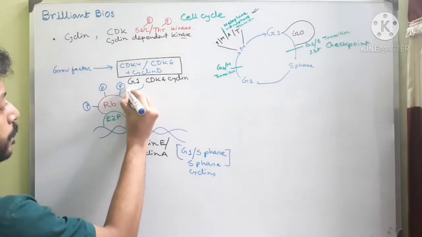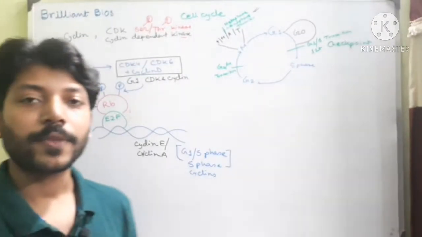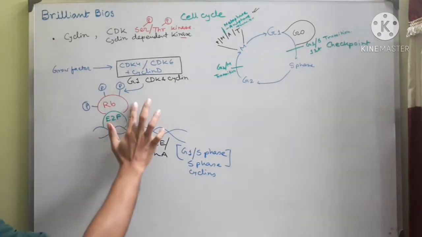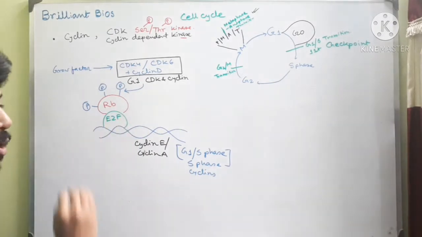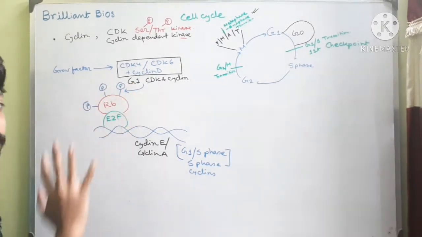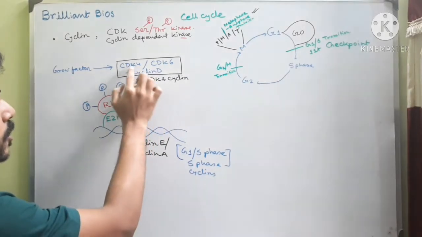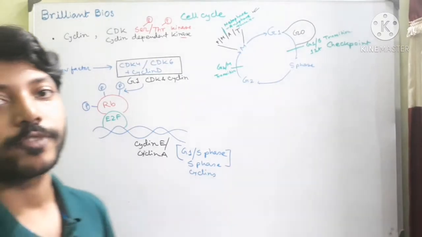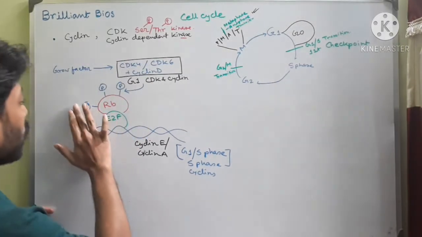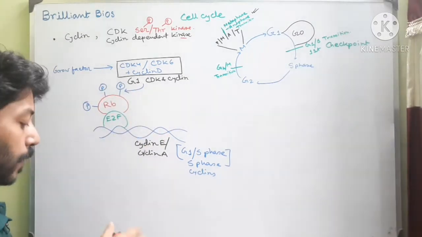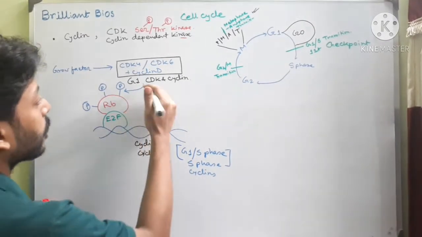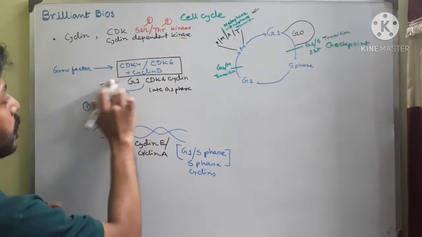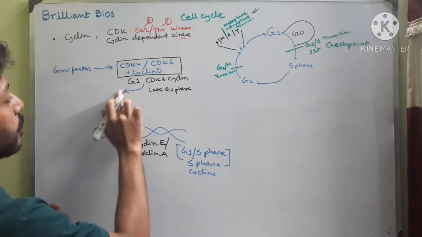This product, retinoblastoma, is a type of cancer, a childhood retina cancer. So when there are some mutations, retinoblastoma can occur. This retinoblastoma, when it gets phosphorylated by G1 CDK, that means CDK4 or CDK6, it dissociates from the E2F and is exported out of the nucleus when it is phosphorylated. So when they are phosphorylated at the late G1 phase, they are exported out from the nucleus.